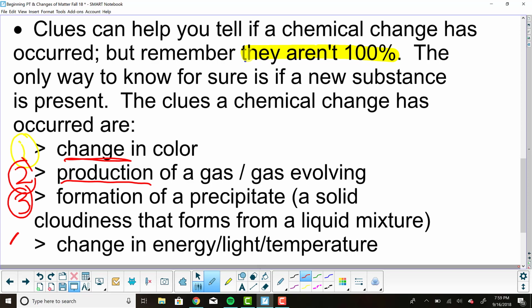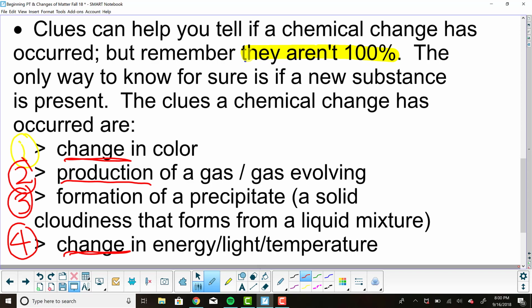Now, our last clue is a temperature change. Again, I'm going to highlight change here. The physical property of temperature, whether something is hot, cold, room temperature, etc., that is a physical property. I'm talking about a change in temperature. Again, let's go back to that first lab. We had a cold bag, we had a cold side to the bag, we had a warm side to the bag, but originally at the beginning of the experiment, everything was room temperature. So those are the 4 clues to a chemical change.